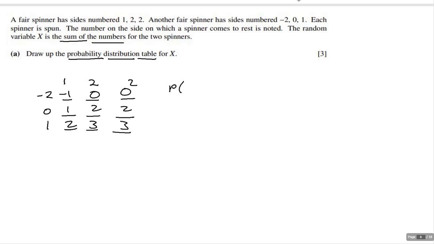What's the probability of getting a -1? Well, it's going to be 1 out of 9. What's the probability of getting a 0? That's going to be 2 out of 9. What's the probability of getting a 1? That's going to be 1 out of 9. What's the probability of getting a 2? That's going to be, let's see, 1, 2, 3 out of 9.